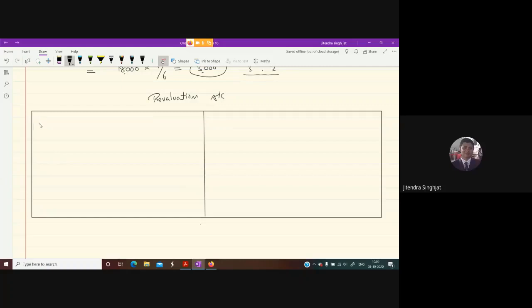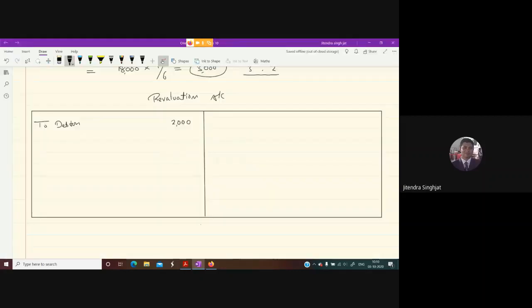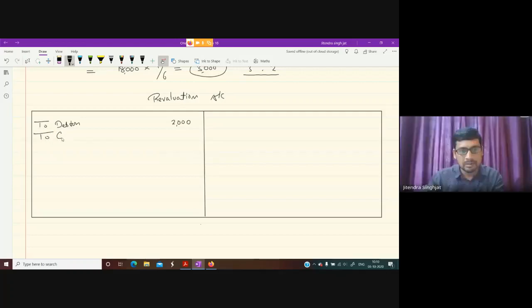So we write here to debtors 2,000, and then creditors are to be paid 2,000 more. Now your liability is increasing. Again it will come in debit side, to creditors 2,000.